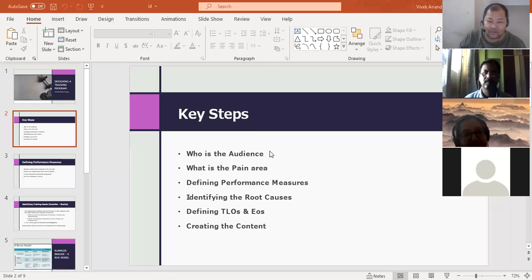Good. So once your TLOs and EOs are clear, creating a program becomes very simple. You know what is to be achieved. To achieve this, what is to be done? Just the content needs to be stuffed in. So this is also a structure of a training program.